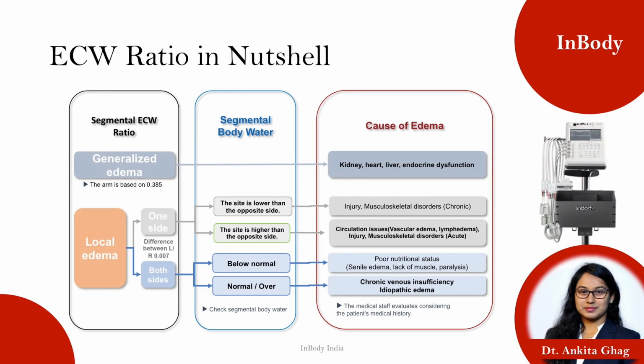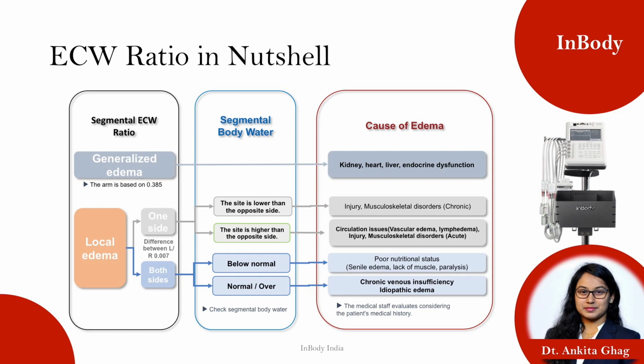If there is a generalized edema where the ECW ratio is above 0.390, that can be because of any chronic illness like CKD, CVDs, CLD or ALD, or endocrine dysfunction. If there is localized edema on one side or both sides, the difference between both sides should be 0.007. If it is on one side, then there are chances of skeletal-muscular injury or skeletal muscle diseases.